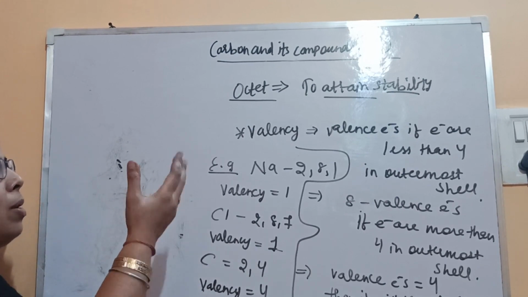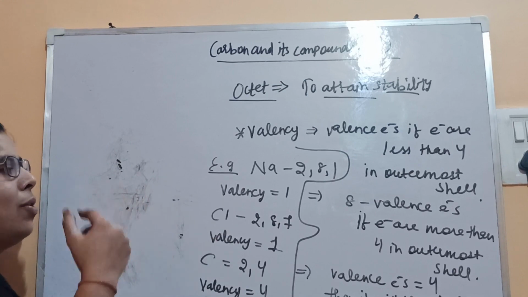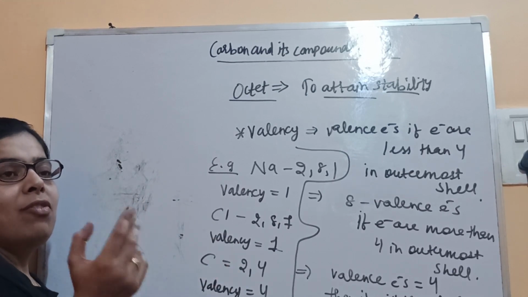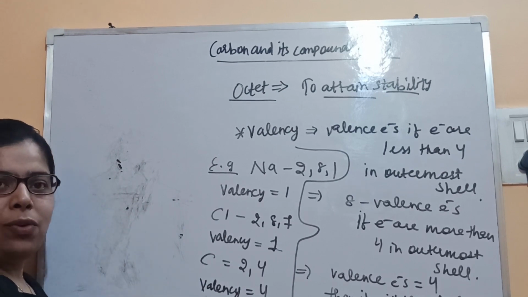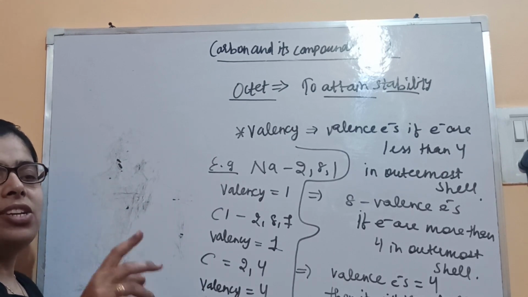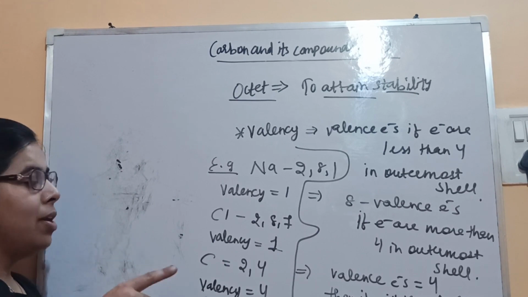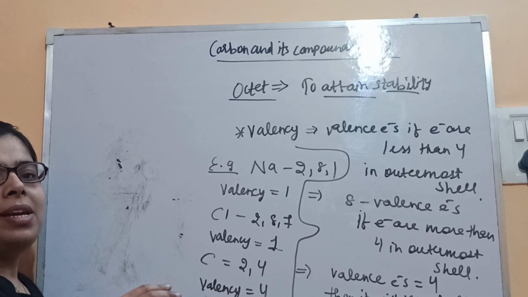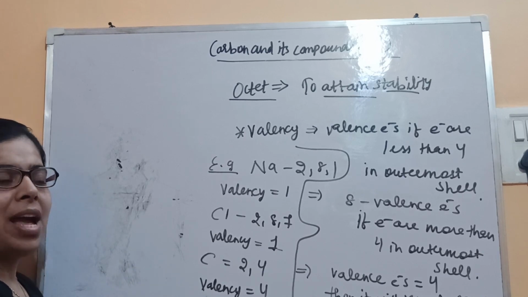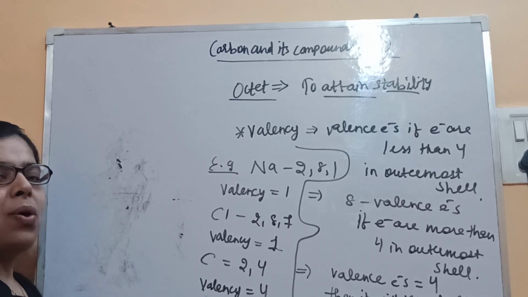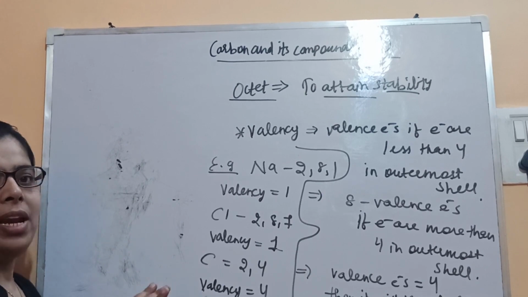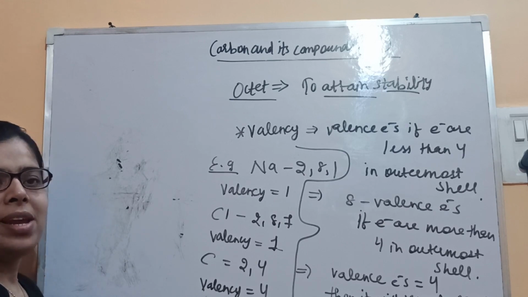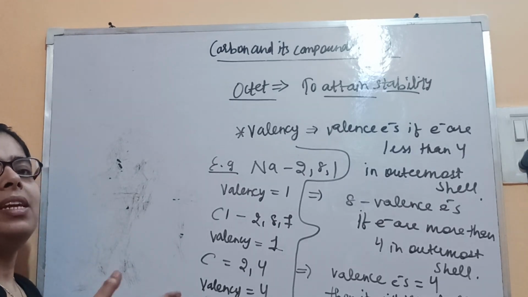In losing and gaining of electrons, energy is required, and that energy has to be supplied from outside. So in the case of carbon, the energy requirement is the criterion, because of which it's not able to lose or gain 4 electrons for the completion of the octet. So now there is no other option; finally, it has to share the electrons.